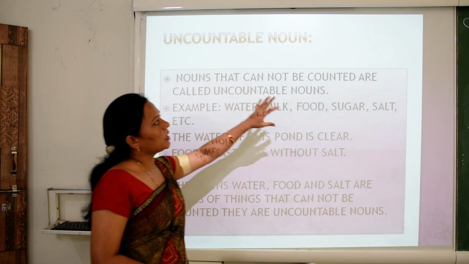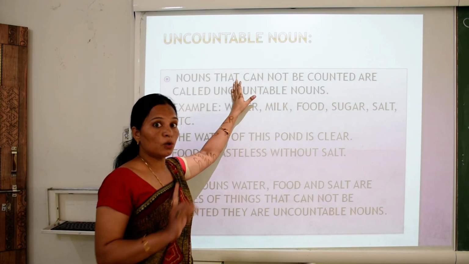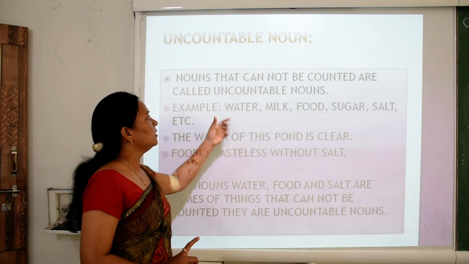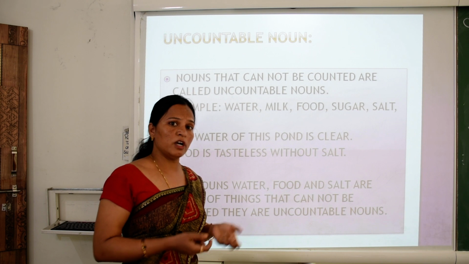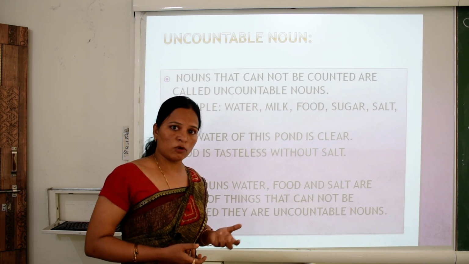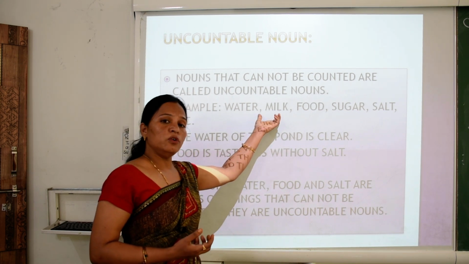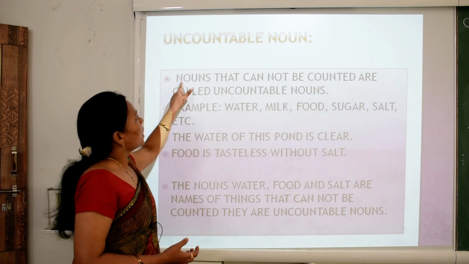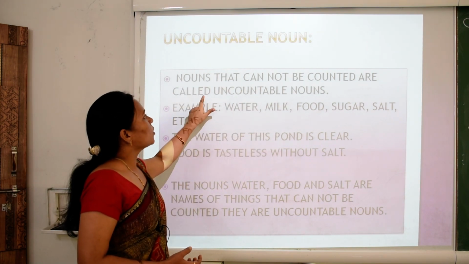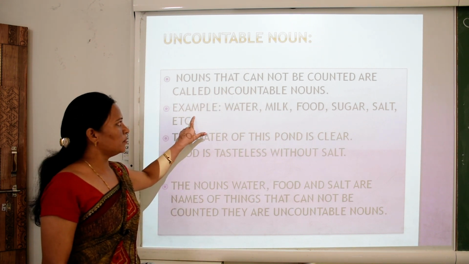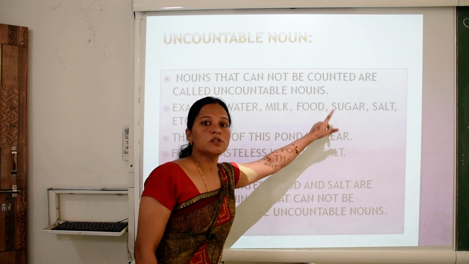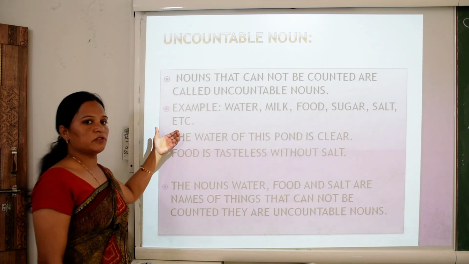Nouns that cannot be counted are called uncountable nouns. For example, water. Can we count water? One water, two water, three water? No. Can we count milk? One milk, two milk, three milk? No. So nouns that cannot be counted are called uncountable nouns. Example: water, milk, food, sugar, salt, rice, etc.